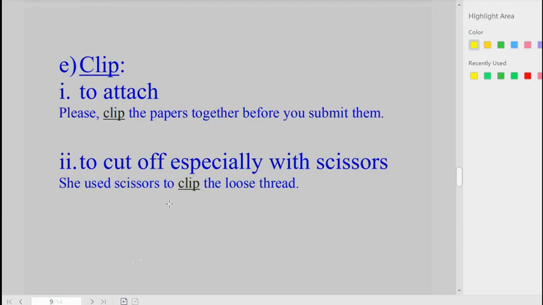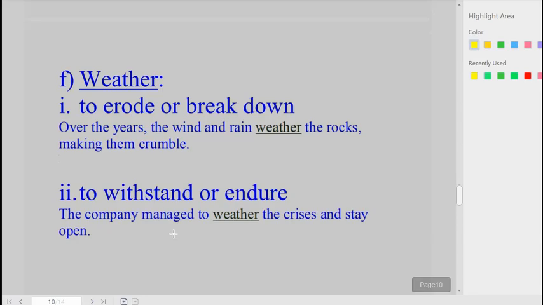The next contronym is weather. W-E-A-T-H-E-R. Weather. The first meaning is to erode or break down. In a sentence, over the years, the wind and rain weather the rocks, making them crumble. The second meaning is to withstand or endure. The company managed to weather the crisis and stay open. Weather. One meaning is to break down, the other means to endure.